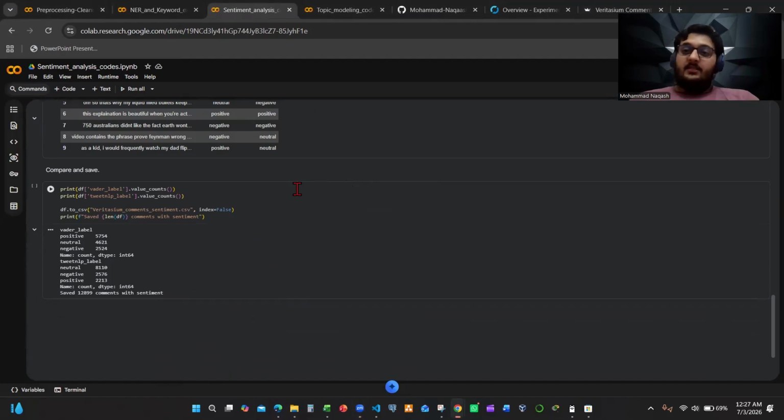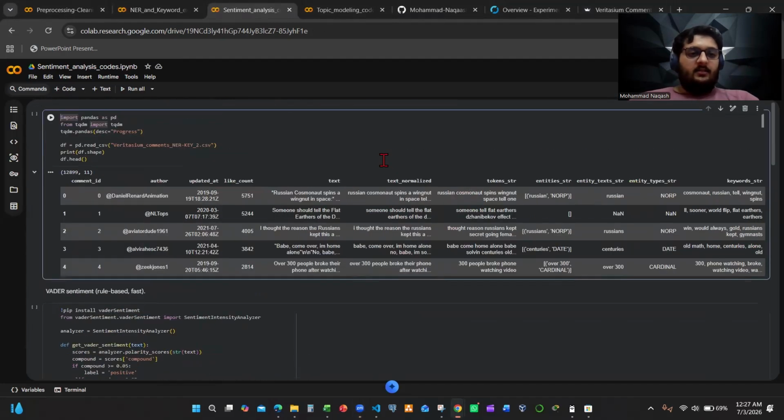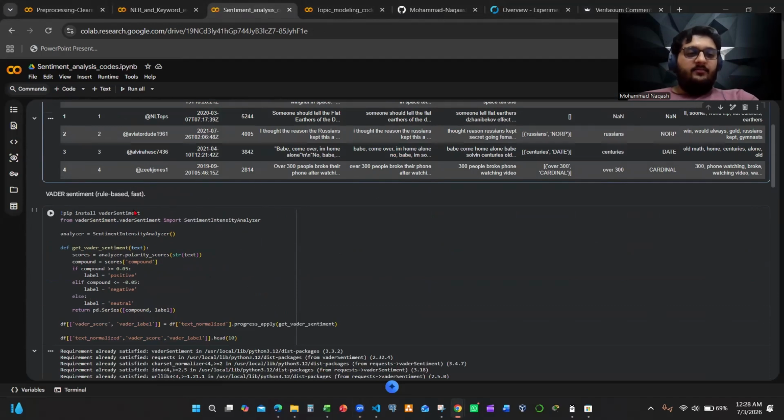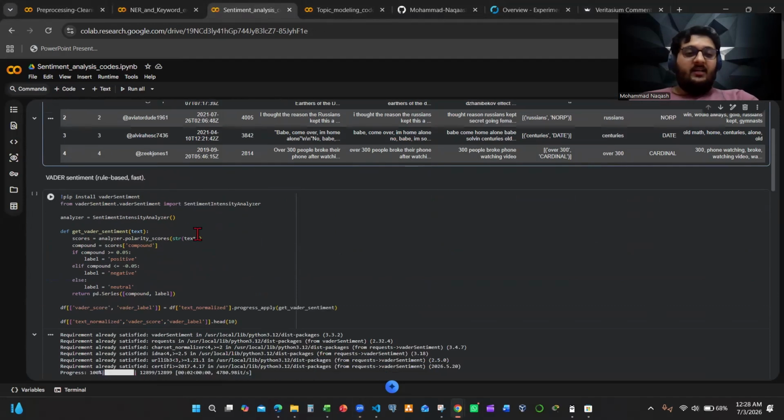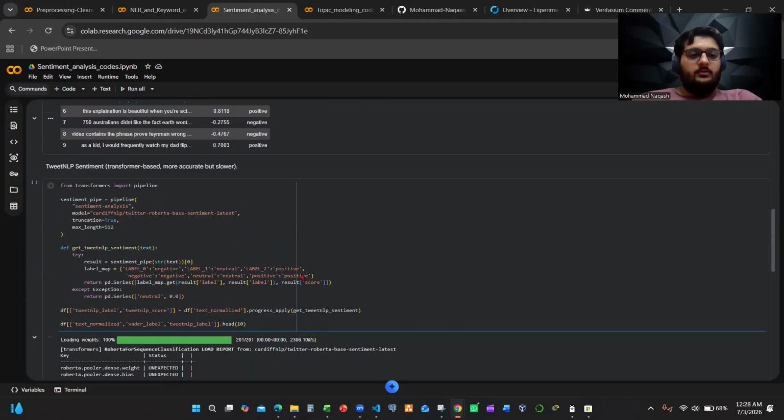Next, that same file, we're going to add on to it the sentiment analysis. So here you can see what the file actually looks like, I will show you at the end. Text normalized, token string, entity strings over here, and then the keyword strings. I did VADER, which is rule-based and fast, which here is the VADER score and then the VADER labels.